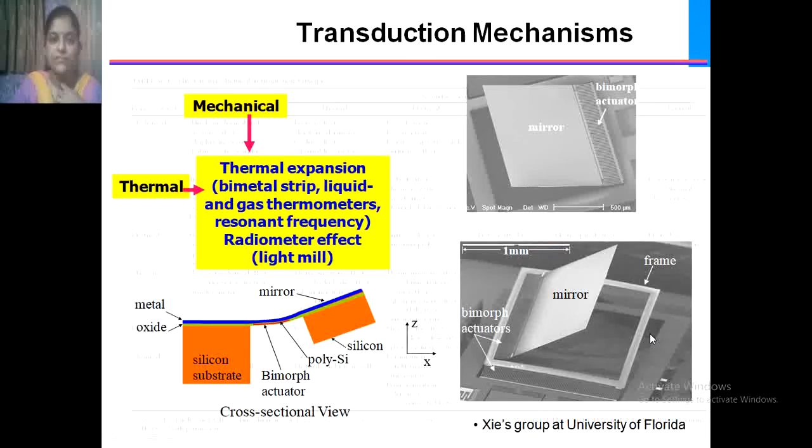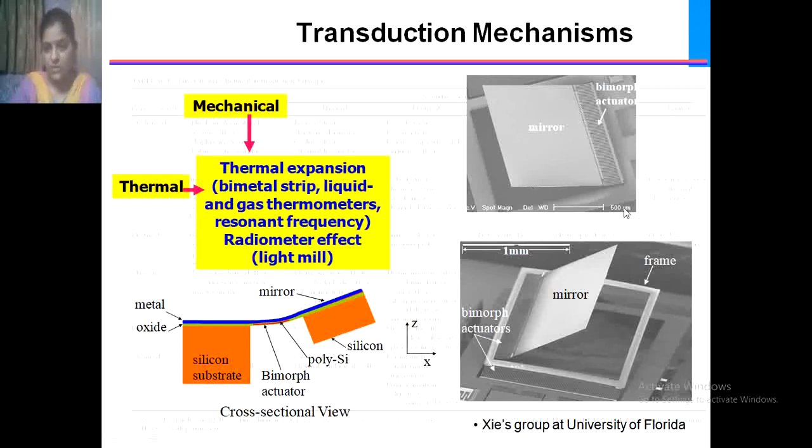Next, the transduction mechanism. If any thermal energy is applied, then it is converted into mechanical vibration. So here thermal expansion, bimetal strip or liquid and gas thermometers, resonant frequency, and radiometer effect are calculated. The cross-sectional view shows the metal, then oxide, then over that the mirror, and the microactuator is here, which is made up of polysilicon, and this is the silicon substrate.